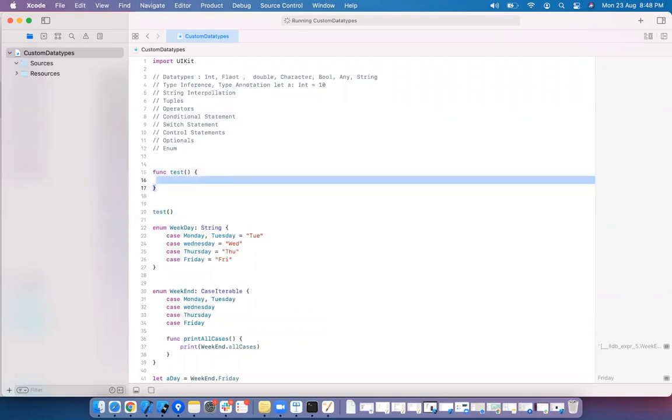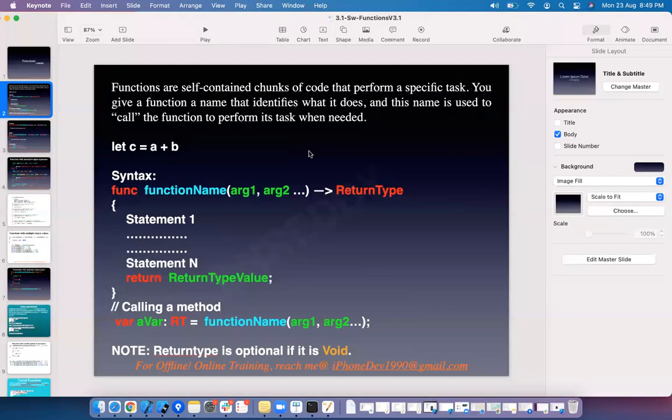If the same function is part of a class or structure or enum, then it is called a method. That is the difference between function and method. In interviews, they might ask you what is the difference between function and method.